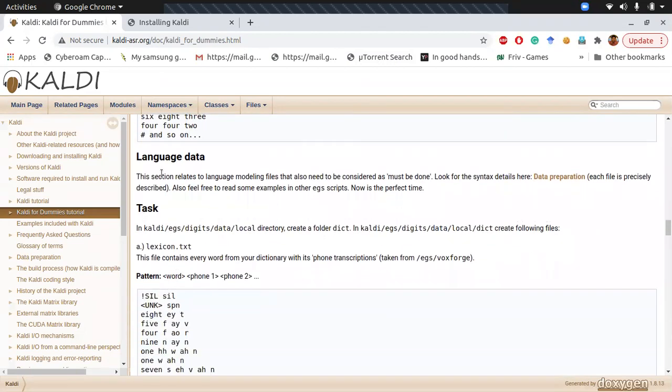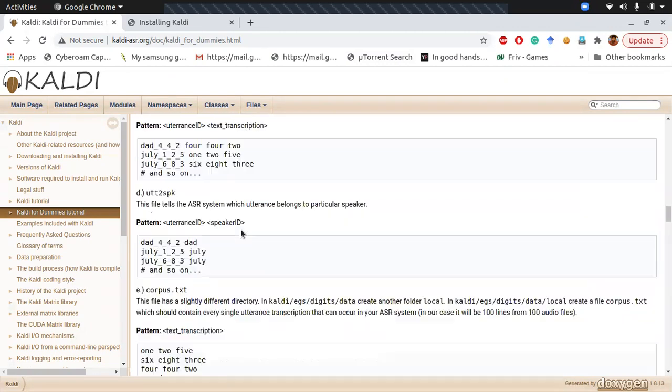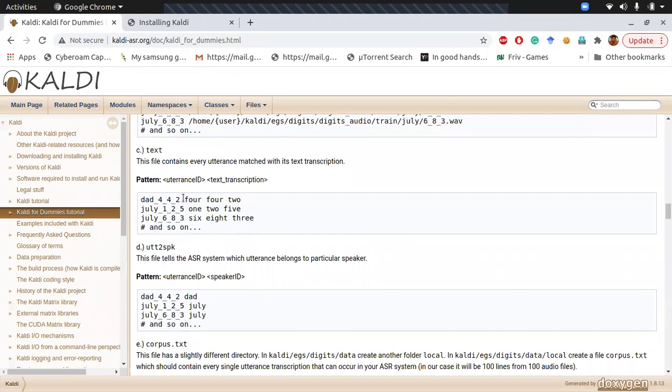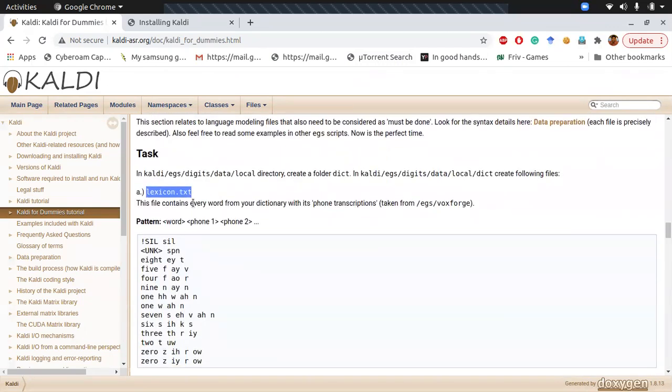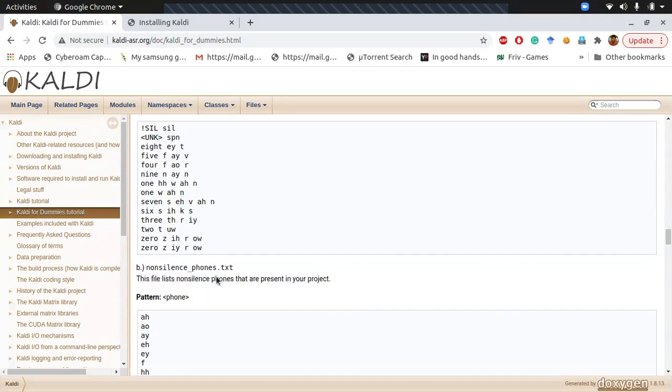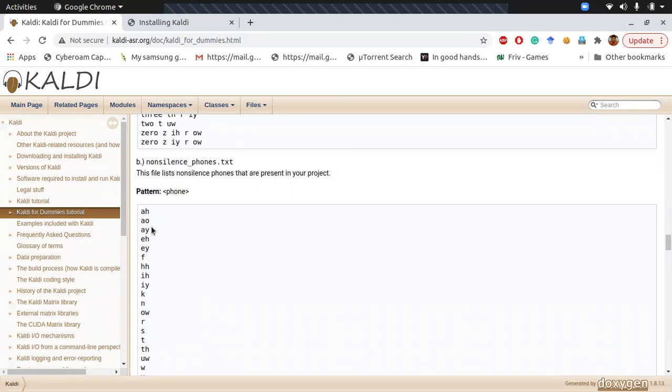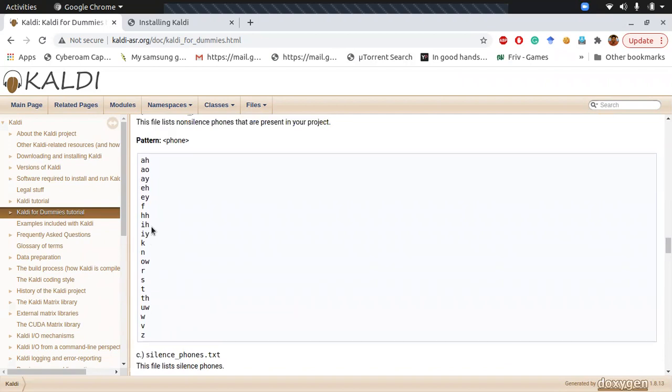The next is the language data. In this you need to create the lexicon. What is a lexicon? Each and every unique word from your training text file, you need to create it. And there are non-silent phones as well. These are the phonemes which are there with you. If you want to create your own phoneme data set, you can. You can also use one directly from another website, from any English data. That's not an issue.